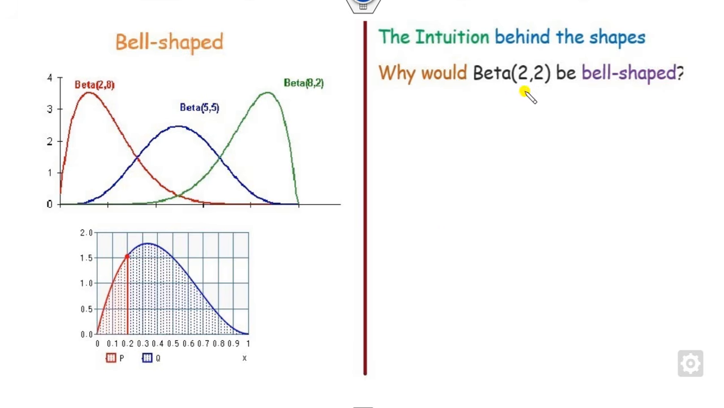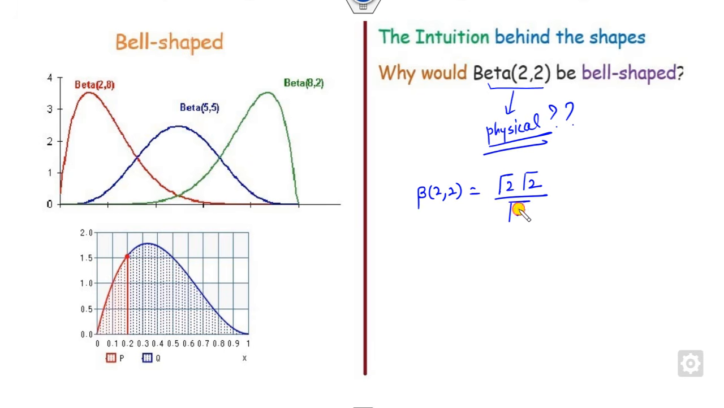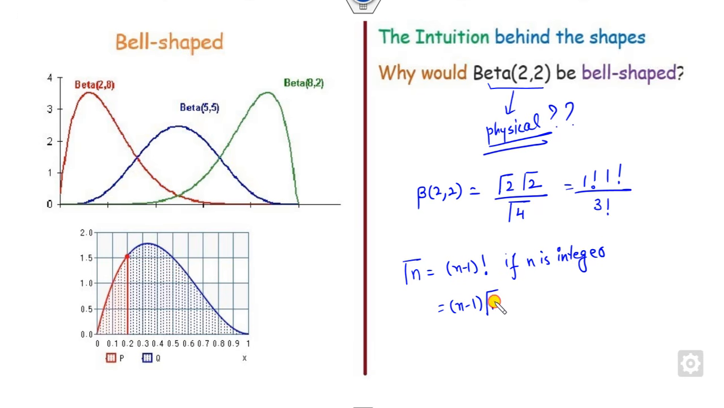Also, what is the intuition behind this? What is the physical significance of this? What is the meaning of beta 2, 2? Look at that. If I take the beta function of 2, 2, that is gamma of 2 times gamma of 2 over gamma of 2 plus 2, which is 4. That is 1 factorial times 1 factorial upon 3 factorial. I think all of you know that gamma of n is n minus 1 factorial if n is an integer. Otherwise, if n is not an integer, then you can expand it in terms of this. So 1 factorial is 1, 3 factorial is 6. That is a constant value.